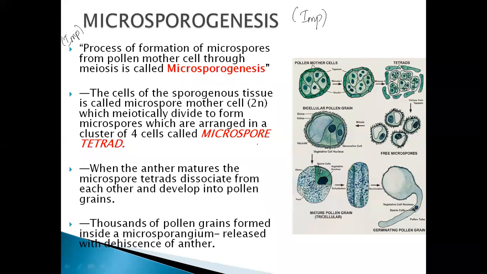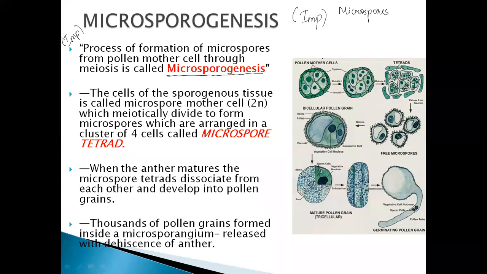The process of formation of microspores from pollen mother cell through meiosis is called microsporogenesis. Now, what do you mean by this particular definition? Formation of microspores.